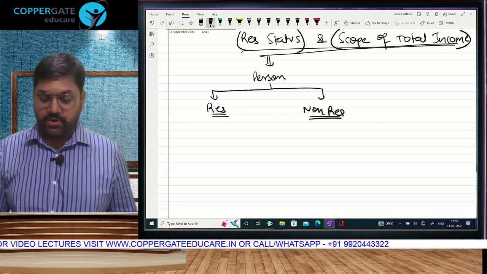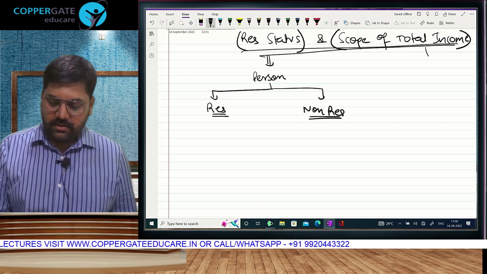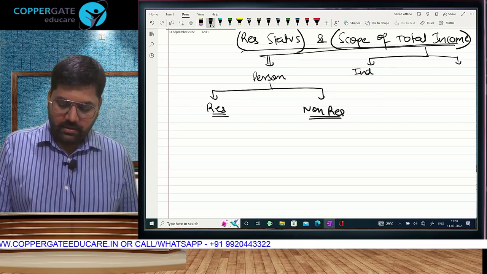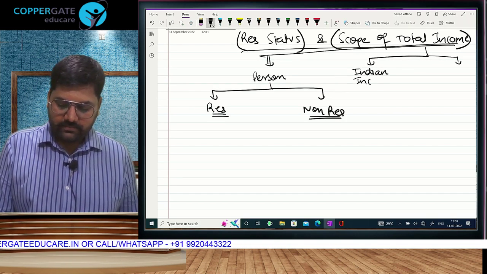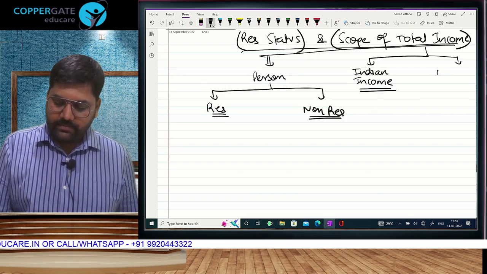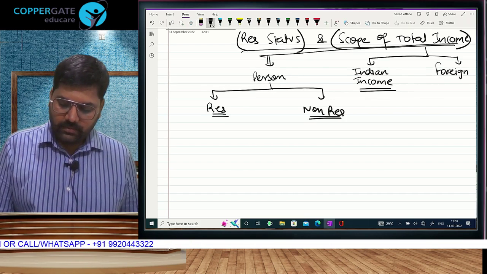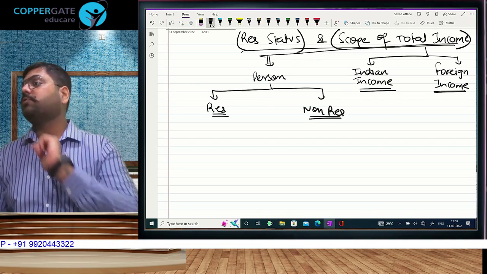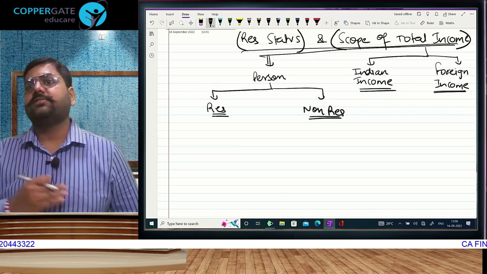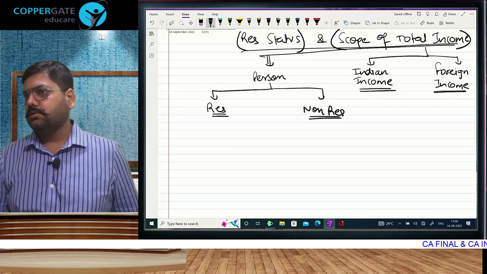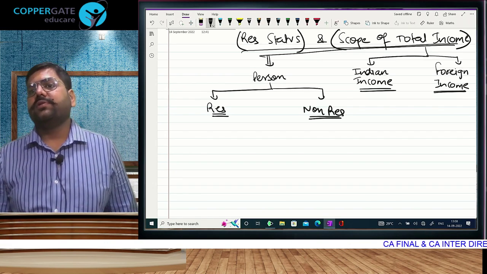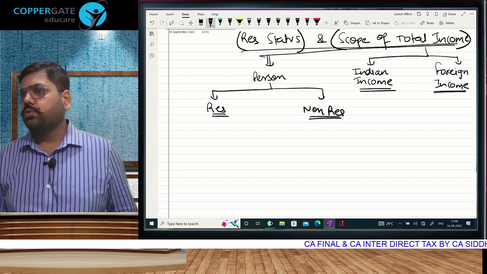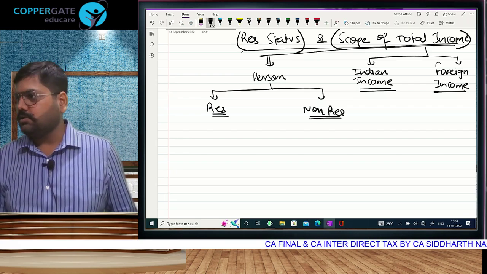Okay. And as far as your income is concerned, in scope of total income, our income is going to be divided into two categories: Indian income and foreign income. So we have to learn four things: resident, non-resident. That's the first part of the chapter, residential status. And we have to learn two more things: Indian income, foreign income. That's the second part of the chapter, scope of total income. Two distinct parts. Is that understood?